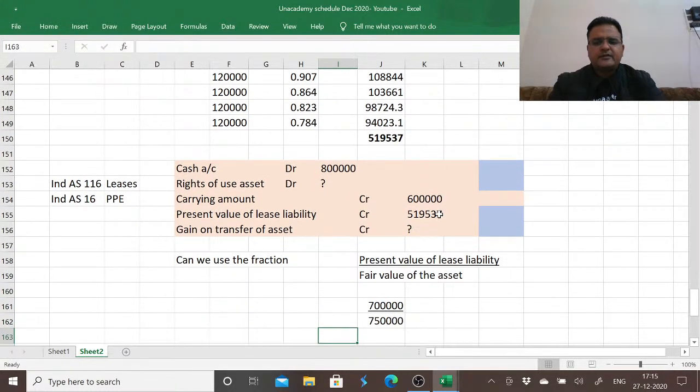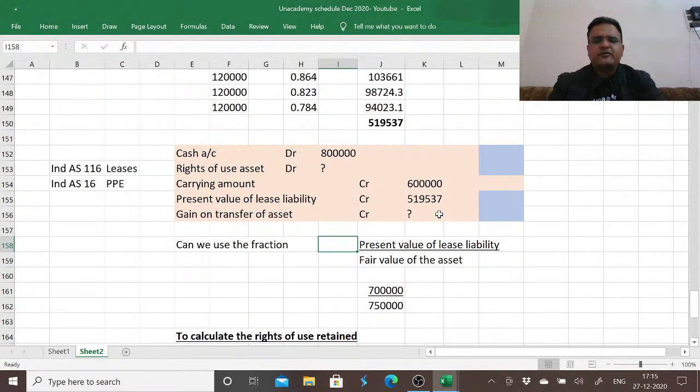So how to calculate it? So we'll use the same fraction. The reason for stressing upon is that here again the confusion could have been that when we use the fraction, we remember that we use the fraction present value of lease liability divided by fair value of the asset.